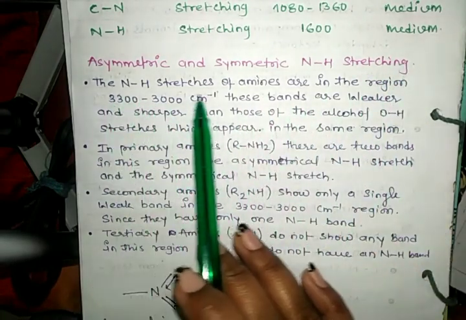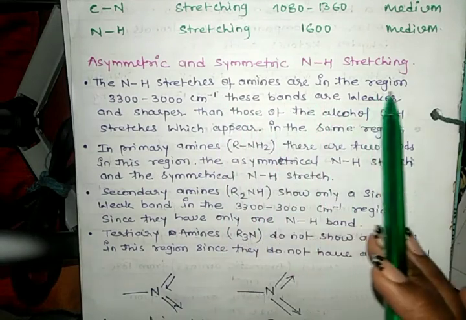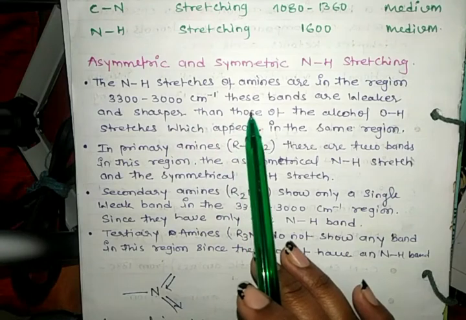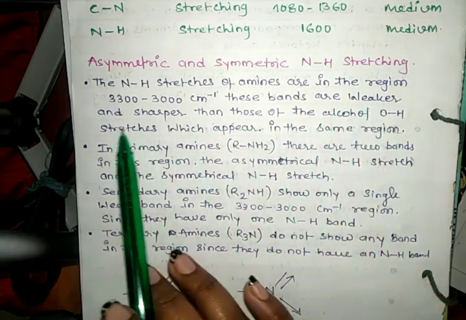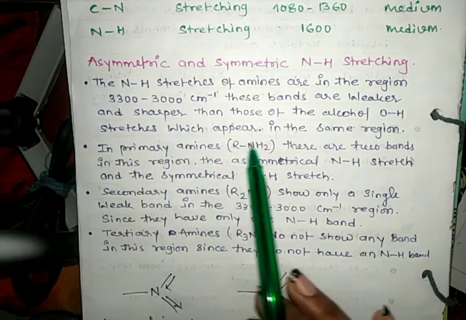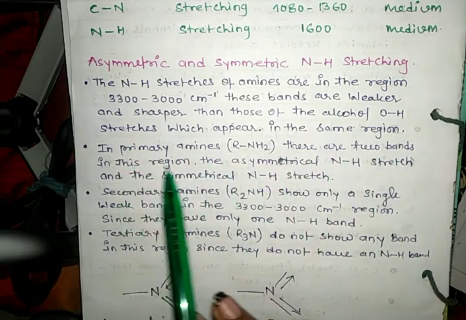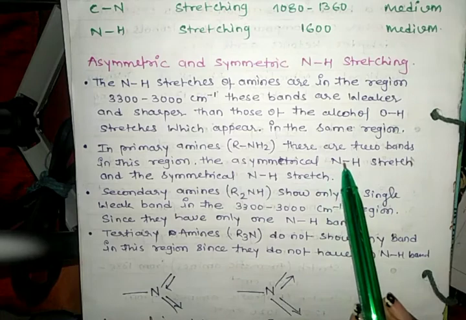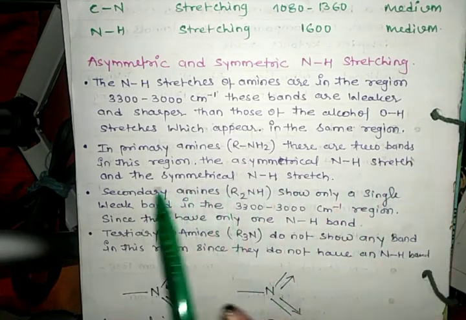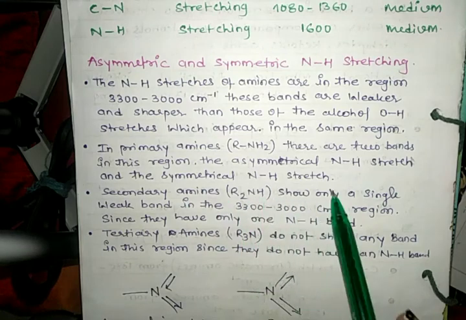The NH stretches of amines are in the region 3300 to 3000 cm⁻¹. These bands are weaker and sharper than those of the alcohol OH stretches which appear in the same region. In primary amine RNH2, there are two bands in this region, the asymmetrical NH stretch and the symmetrical NH stretch.